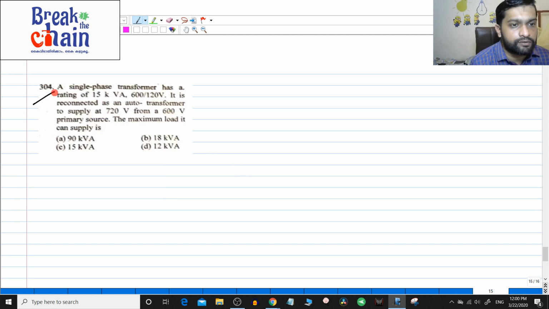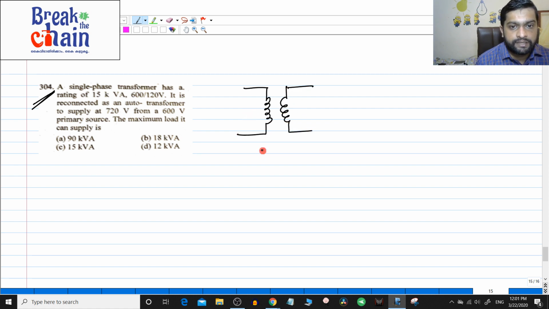304. A single phase transformer has a rating of 15 kVA, 600 by 120 volt. It is reconnected as an auto transformer to supply 720 volts from a 600 volt primary source. So you are having a transformer like this, right? It is 600 volt divided by 120 volt, and it is having a rating of 15 kVA, where the rating is for the primary winding and the secondary winding. Remember, it is reconnected as an auto transformer to supply 720 volt. That means it is connected as additive polarity.